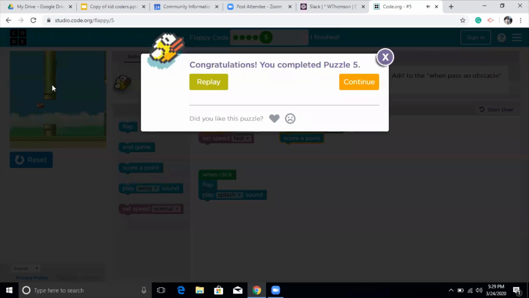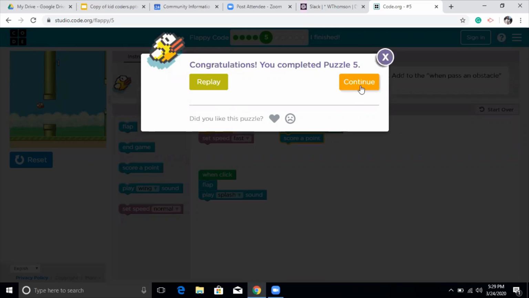So I have to go and clear past the obstacle like this in order to score the point, and then you will get a message that you have completed puzzle 5, which is that you have cleared an obstacle, you have crossed an obstacle, and this level is up for you.